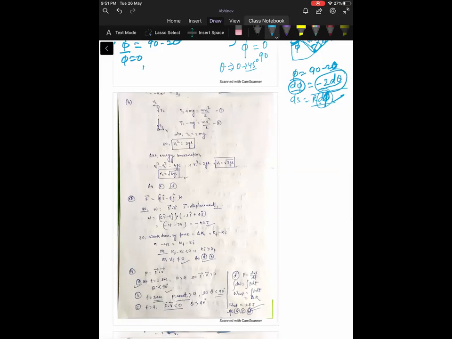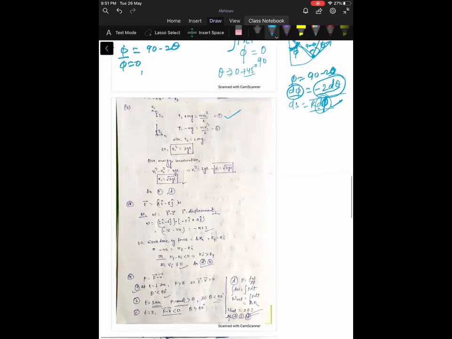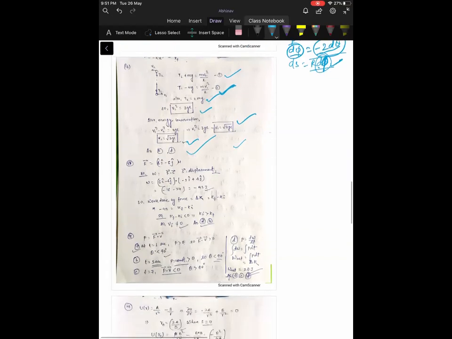So at the top, this equation is correct for the circular motion, and at the bottom, this is correct. Now T2 is equal to 2 mg, given in the question, so you will get V2 square will be 3 gl. So now from this you will get the value of V1. V1 is equal to root under 7 gl. So you will get the answer. Answer is B and D.